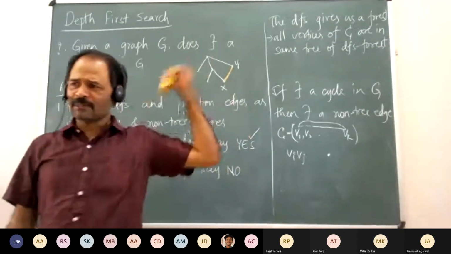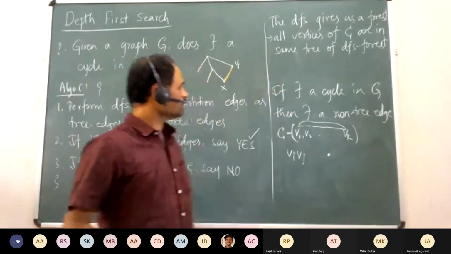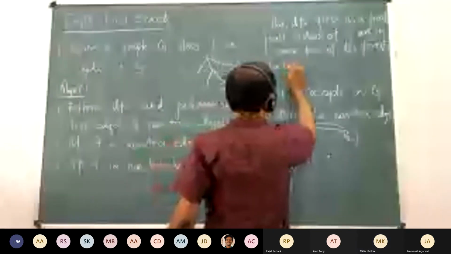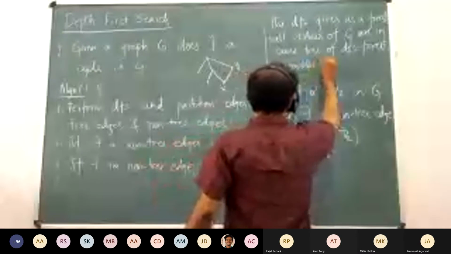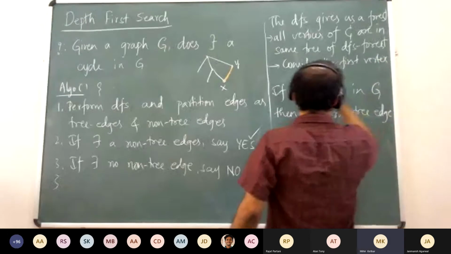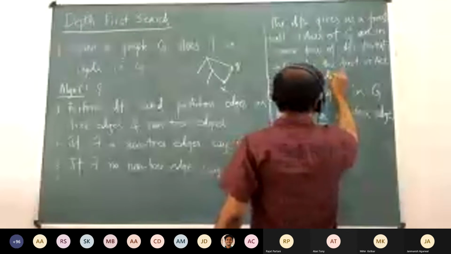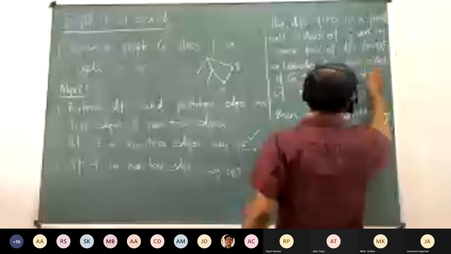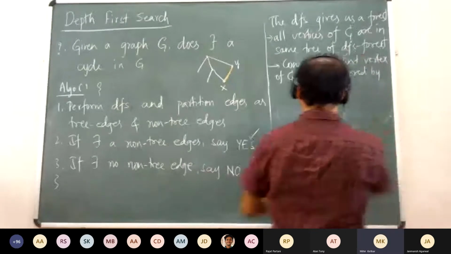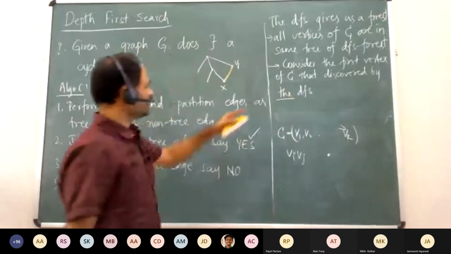Okay, so this is some DFS. We don't even care which, this statement should be true for every DFS. Now what Janmansh is saying is, consider the first vertex of C that is discovered by the DFS. Notice the way I am using the article here. This is the DFS.